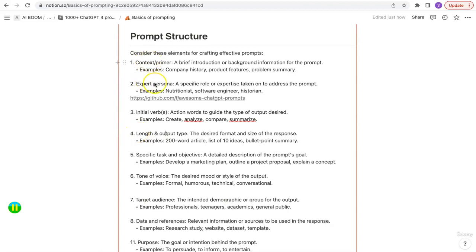Now, after providing a context and a persona or a role, the next thing we need to think about is the action item or the verbs that we're going to use. So action words to guide the idea are the type of the output desired. What are we asking the model to do? Are we asking it to create something, analyze something, summarize something?